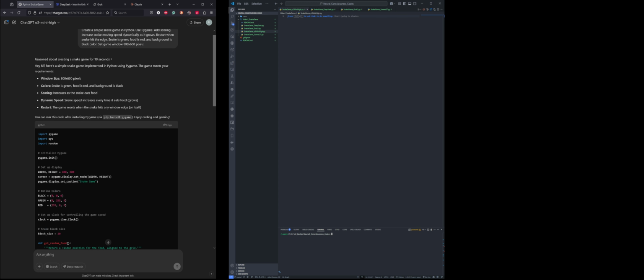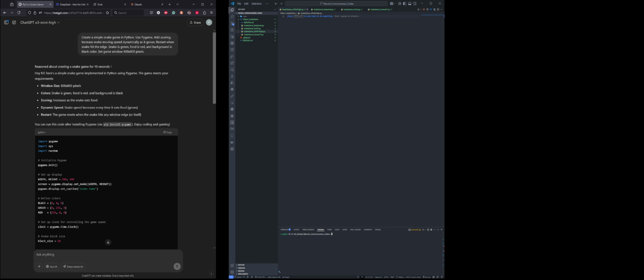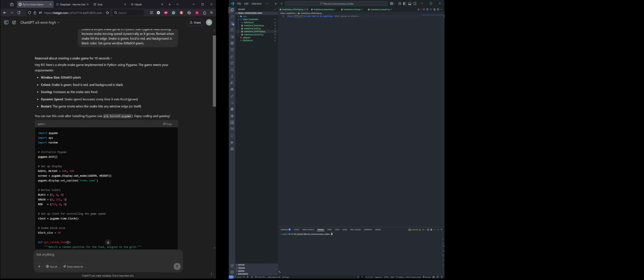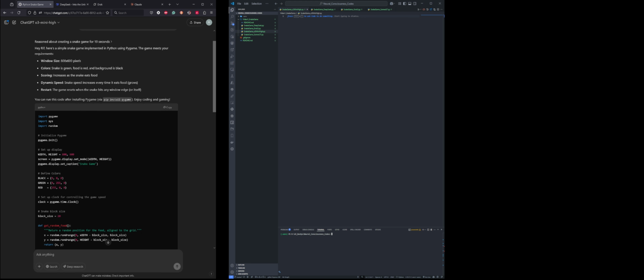It gives us a simple snake game implemented in Python with Pygame. The game meets my requirements: yes, the window size is 800 by 600, the snake is green, so it meets all my requirements, including dynamic speed and restart. Now we need to run this game.